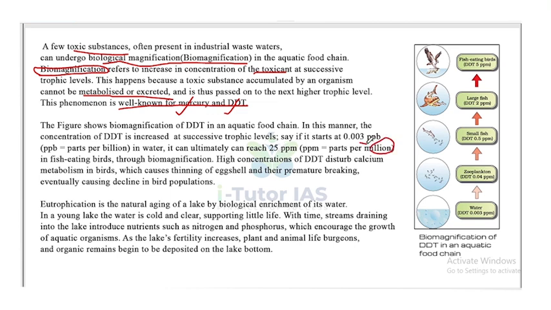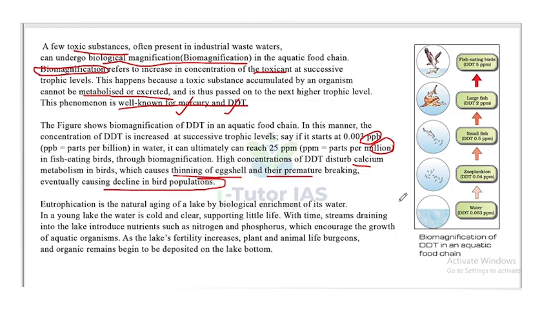So from 0.003 parts per billion, it will get accumulated, and in the highest trophic levels, it will reach 25 parts per million in fish eating birds through biomagnification. High concentration of DDT disturbs calcium metabolism in birds, which causes thinning of eggshells. So this leads to premature breaking of their eggs and eventually the decline in the bird population.